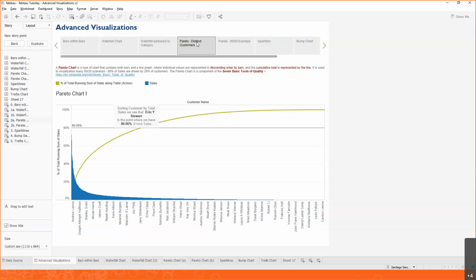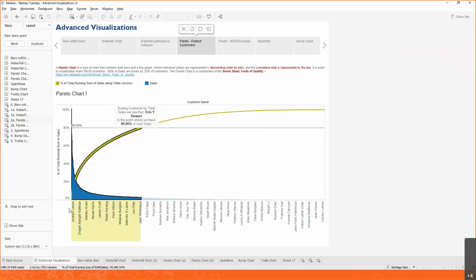So a Pareto chart in this case is a combination of two types of charts. It's a bar chart where each customer is a tiny bar that represents how much they are contributing to the sales, and the line chart, on the other hand, helps us see what percentage they are of the total sales. Are they contributing 1%, 10%, 15%, etc., so that we can see all the customers that are towards the left of that 80% of sales. So we can see our bigger customers that way. So that's what we're going to do.